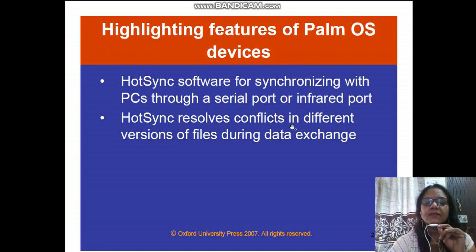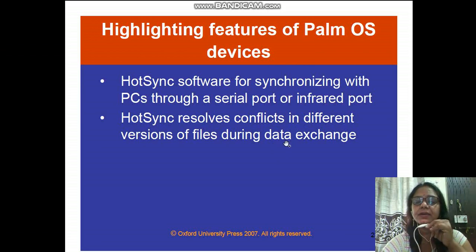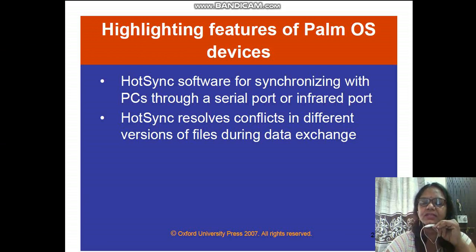And this resolves the conflicts in the different versions of files during the data exchange. So now you see that at that time there was a problem with the synchronization. Synchronization मतलब एक जगह से दूसरी जगह आप जब डेटा सेंड कर रहे हो एंड रिसीव कर रहे हो, तो उस समय जो ऑपरेटिंग सिस्टम का फाइल सिस्टम रहता है, like suppose if I am working on a laptop and the laptop is having a different operating system, say for example Windows operating system, it has a different type of file system, whereas Palm OS is having a different type of file system.